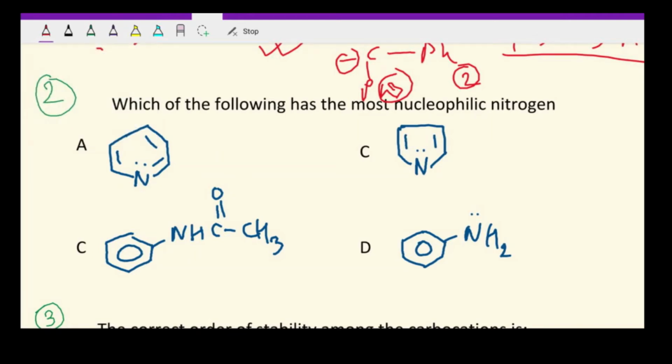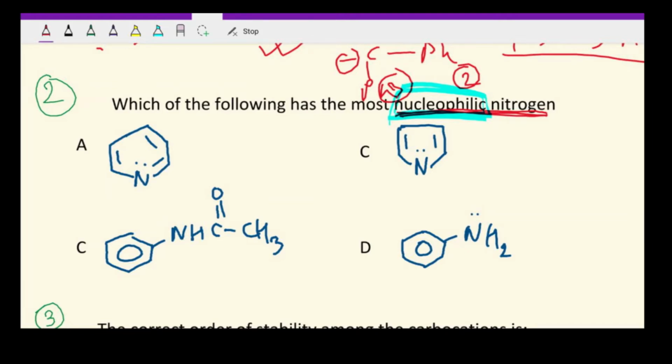Okay, so here we have been asked about which of the following has the most nucleophilic nitrogen. Okay, now nucleophilic nitrogen, this is an important term over here. So इसका मतलब क्या है? What does it mean actually? So nucleophilic, अगर हम सिर्फ इस word पे concentrate करें, so nucleus means positive center and philicity means attraction. So any species which has attraction for positive charge can be called nucleophilic.